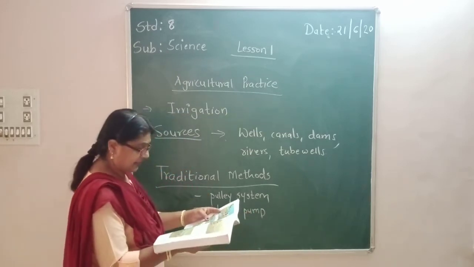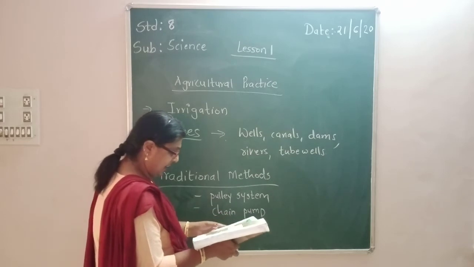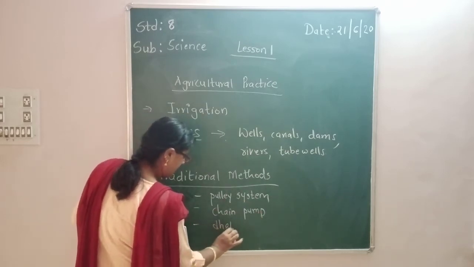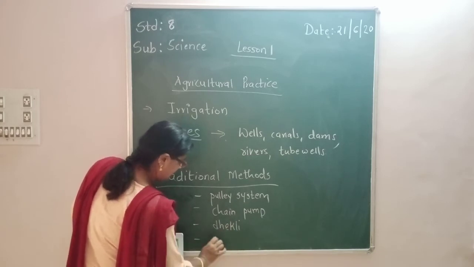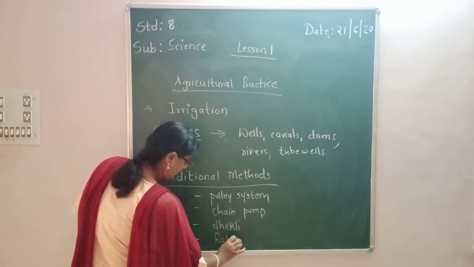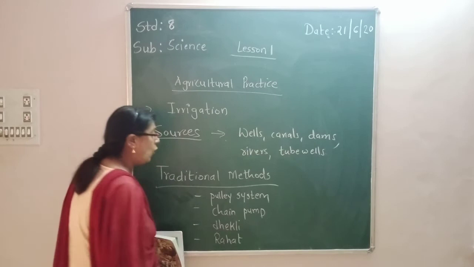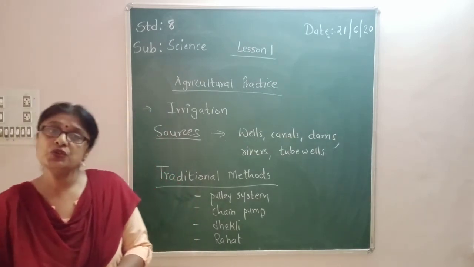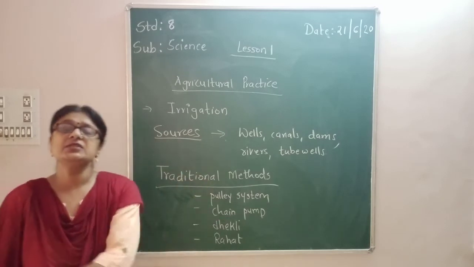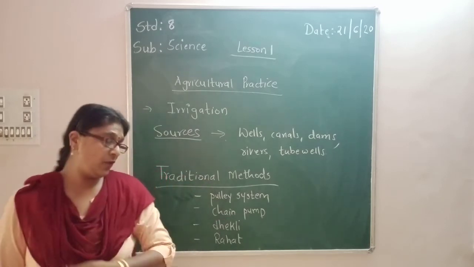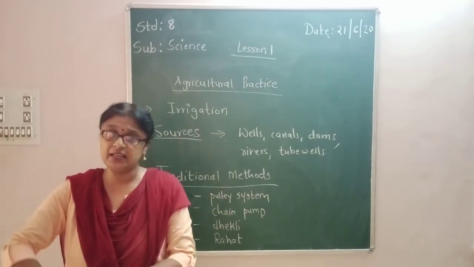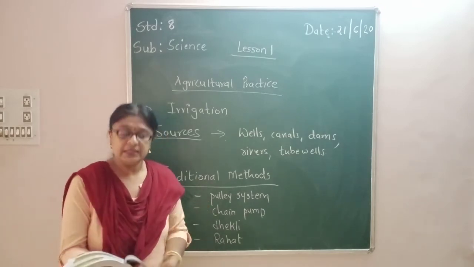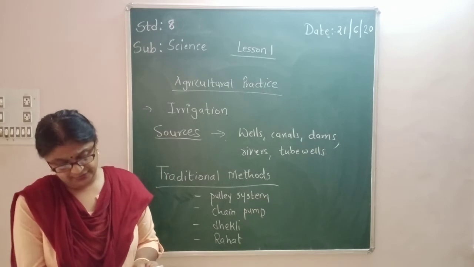Then next is the Jetli and the Rahat, right? The Jetli system, and then the Rahat. These are the four traditional methods which the farmer used in the olden days, with the help of which they used to irrigate the land. Which are they? They are the pulley system, chain pump, Jetli and the Rahat system.